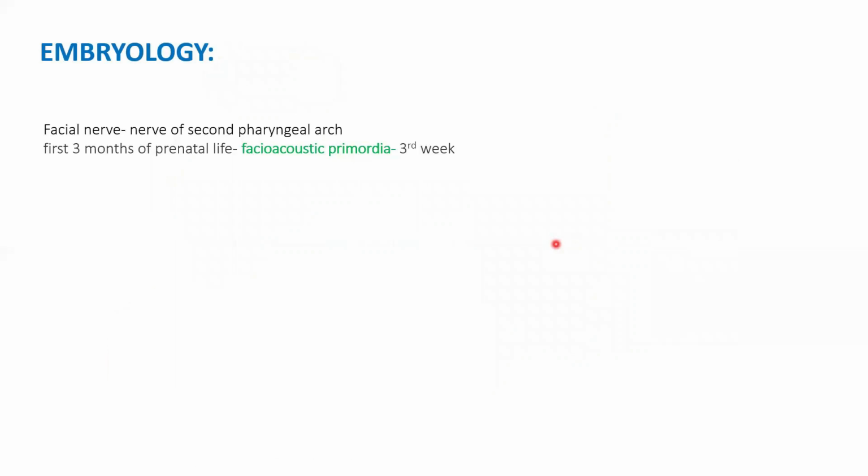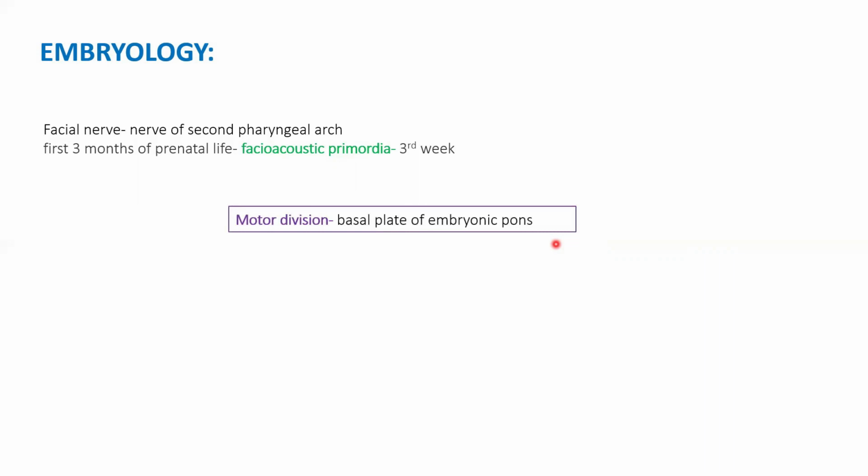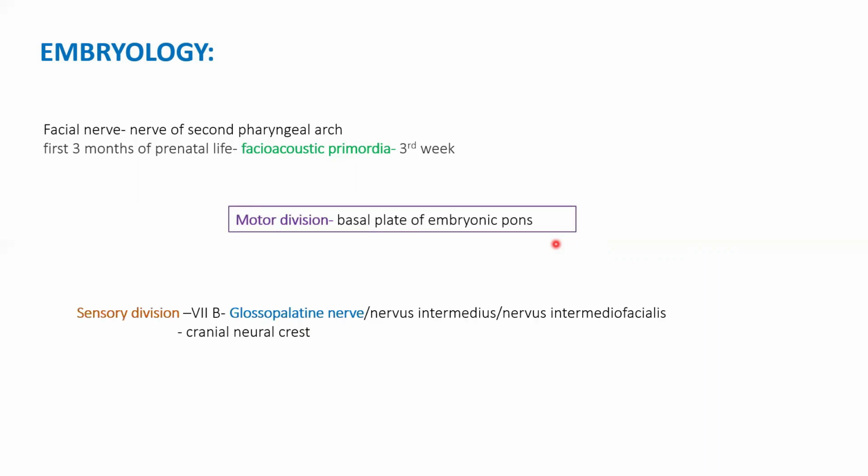Okay, embryology. When and how does the facial nerve develop? So around the third week of intrauterine life, we have the facio-acoustic primordia. This is the one that's going to develop into the facial nerve and its components. By the end of the third month of intrauterine life, the facial nerve is nearly formed. And we know that the facial nerve has a large motor component and a small sensory component.